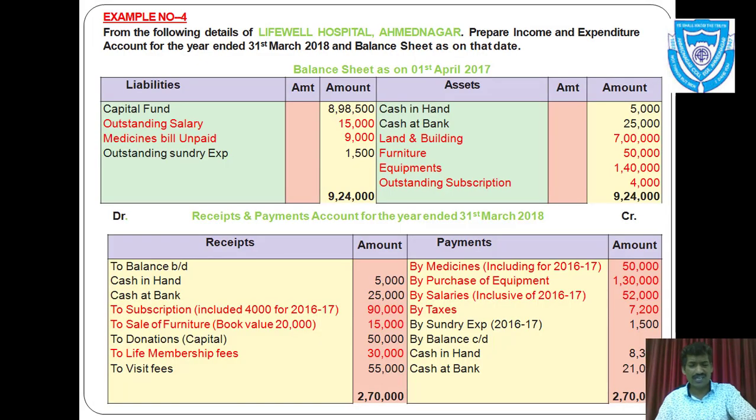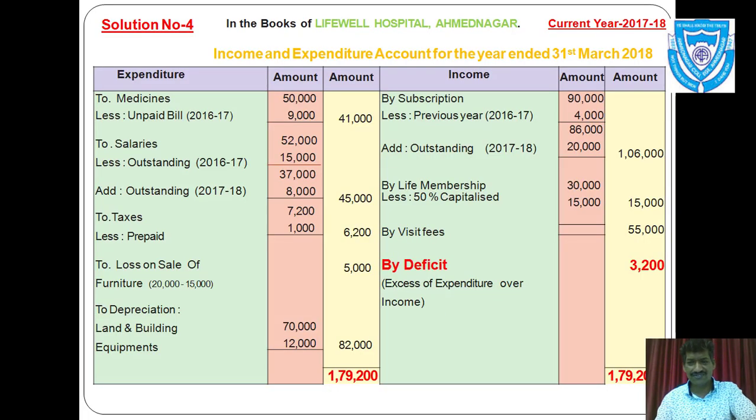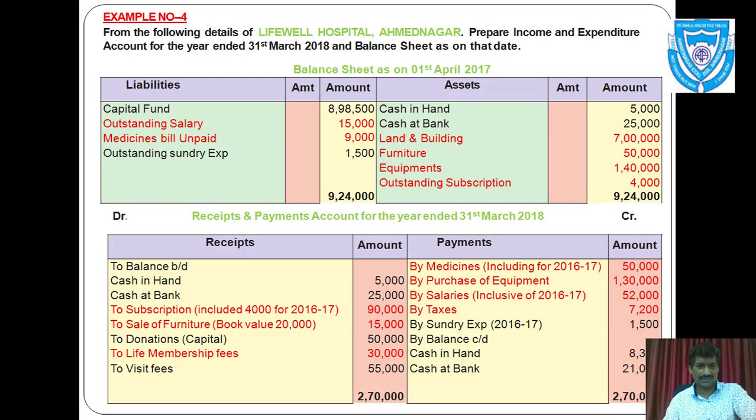Visit fees rupees 55,000. As there is no adjustment to visit fees, you can take it directly in inner column, by visit fees rupees 55,000. Now let us once again check whether all the heads are considered here. You can see all the heads are considered or not. Some heads remained, but they will be considered in balance sheet.